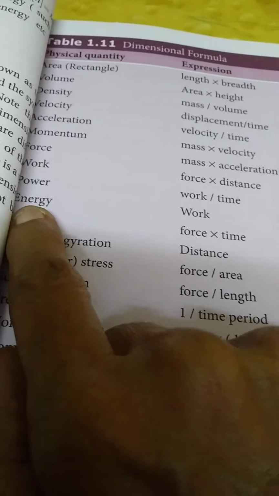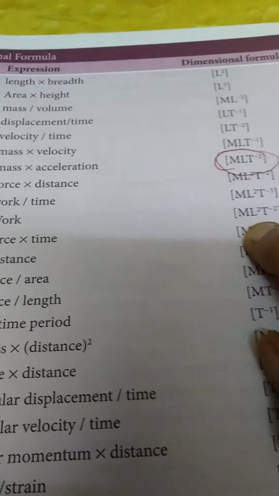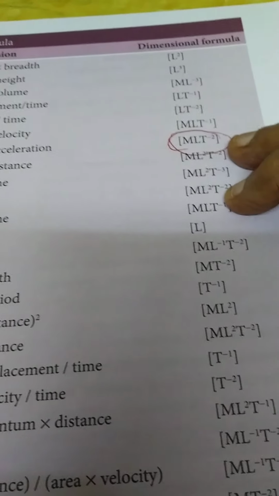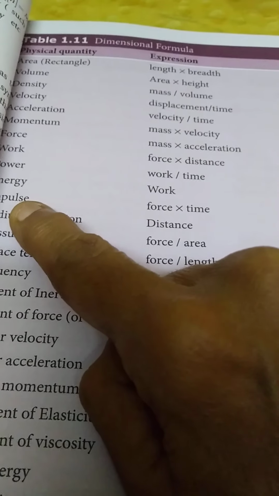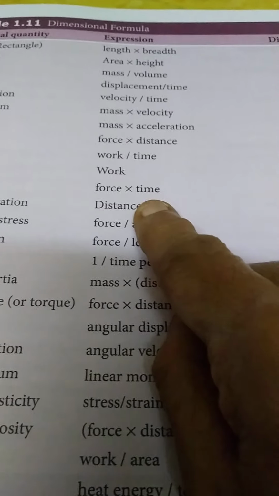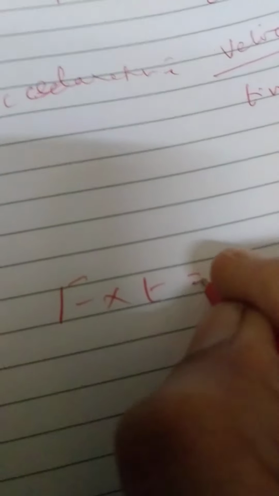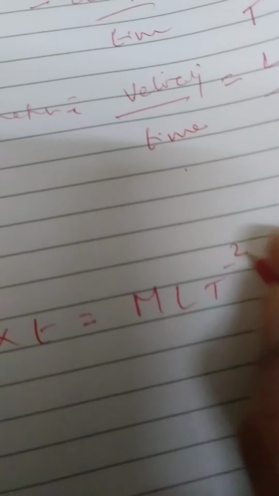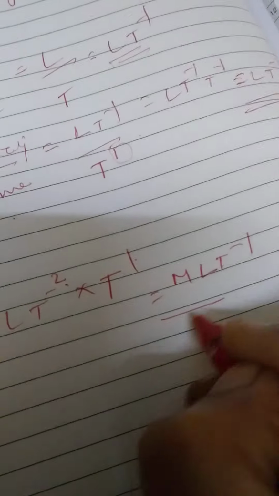Right? Then energy, it is work. Energy is work. So the dimensional formula of work done and the dimensional formula of work are just the same, because when is work done? Only if you have energy. Right? Impulse. You know what is impulse? Force into time. Force, M L t power minus 2, isn't it? Into time, t power 1. So it is M L t power minus 2 plus 1. Minus 2 plus 1 is minus 1. M L t power minus 1 is the dimensional formula for impulse.